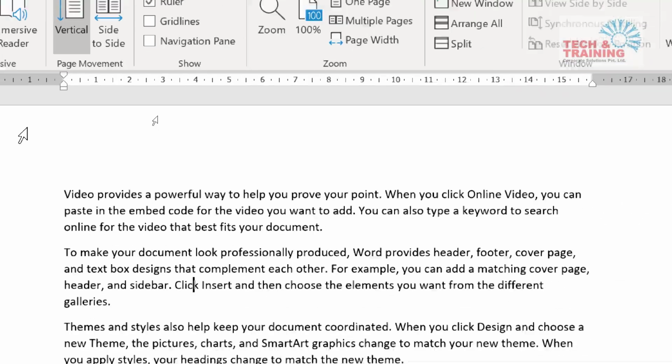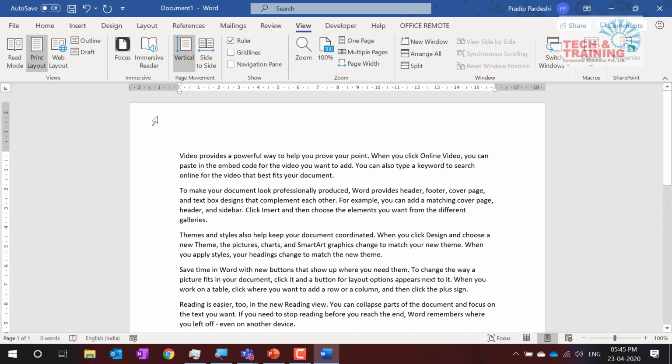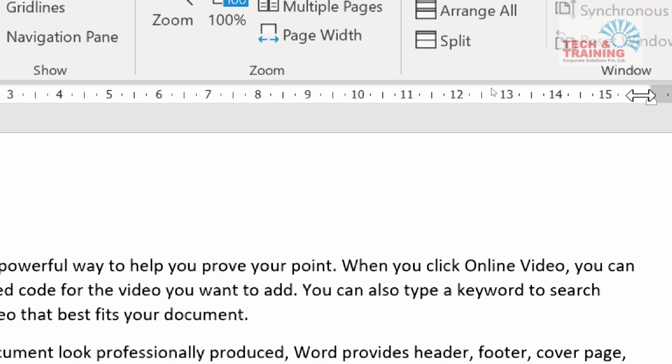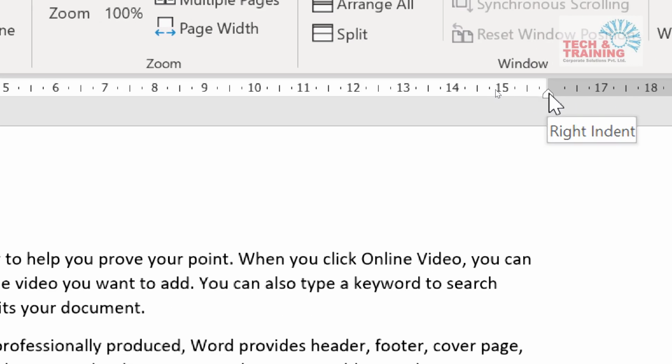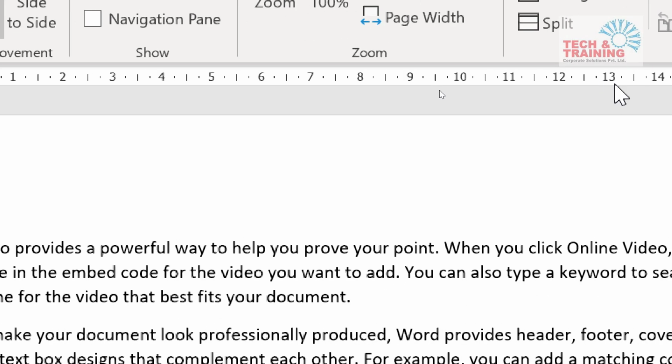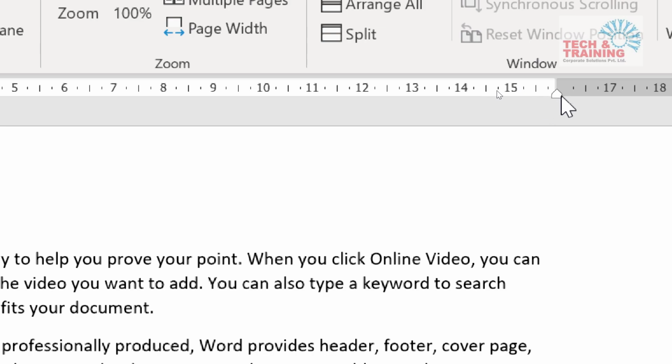Yeah. So when the ruler comes on the screen, what I need to do is here I have the left indent. As you can see, this is nothing but left indent and this is nothing but right indent. Now in the left indent, this is called the first line indent. This is called the hanging indent and this is nothing but left indent and this is right indent that we have here.